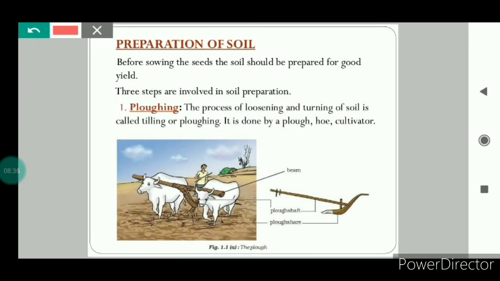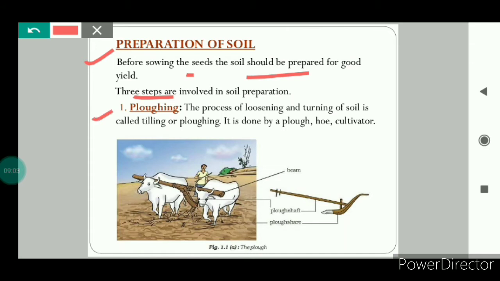First is the preparation of soil. Before sowing the seeds, the soil should be prepared for a good yield. It is very important to prepare the soil. Now we will see what is the meaning of preparation of soil. In soil preparation, 3 steps are involved. When we understand these 3 steps, it will be very clear what this process of preparation of soil is.